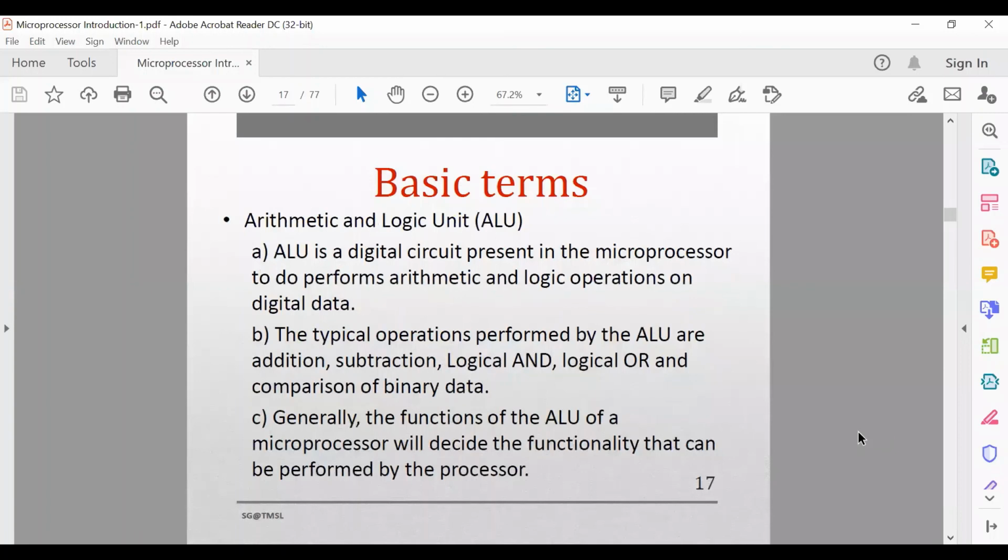So next is the ALU. ALU is a digital circuit present inside the microprocessor to perform certain arithmetic and logical operations on digital data. The typical operations performed by the ALU are addition, subtraction, logical AND, and logical OR. The function of the ALU of a microprocessor basically decides the processor's functionality.